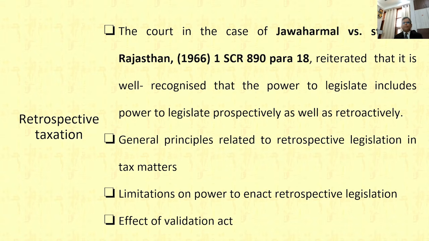So the first time the court, in the case of Jawaharlal versus State of Rajasthan, reiterated that it is well recognized that the power to legislate includes the power to legislate prospectively as well as retrospectively. In other words, the legislature is fully empowered to levy and collect tax prospectively as well as retrospectively. The general principle related to retrospective legislation in tax matters, the limitation on the power to enact retrospective legislation, and the effect of a Validation Act we will discuss shortly.